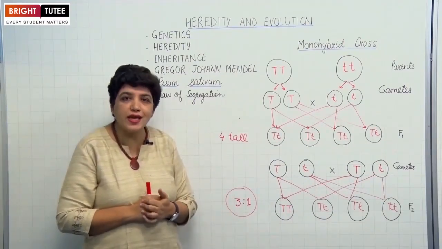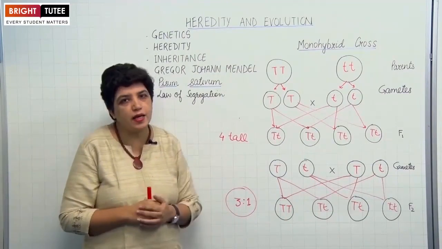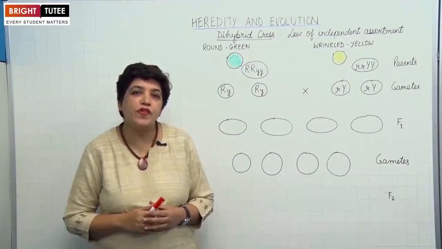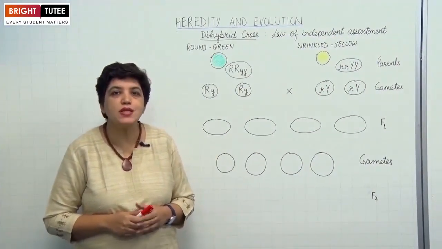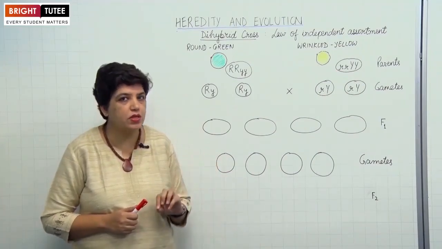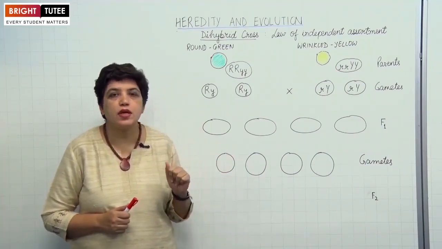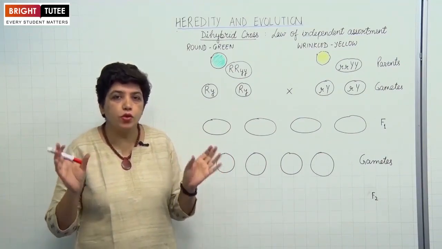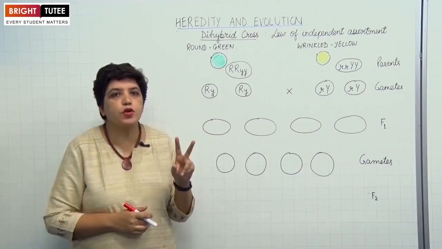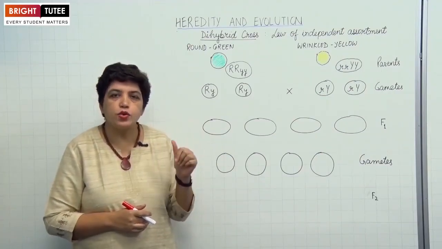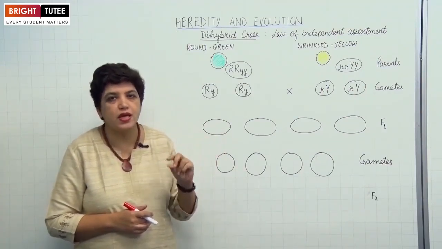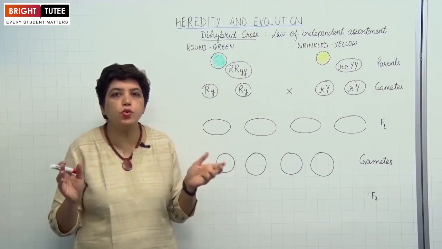Now let us move on to the next type of experiment, which is the dihybrid ratio. The second type of experiment performed by Mendel was the dihybrid cross. We just discussed the monohybrid cross. In this dihybrid cross, what happens? Two plants are cross-bred, considering two pairs of contrasting characters, right? So in monohybrid, we considered only one contrasting character, like tallness and dwarfness. In this, we'll take into consideration two characters.